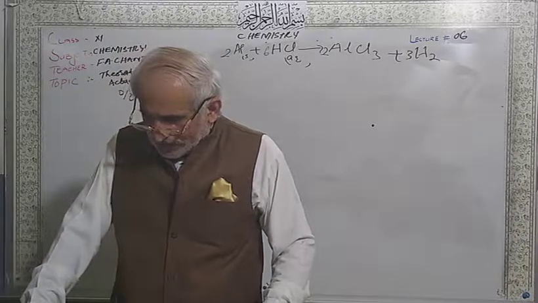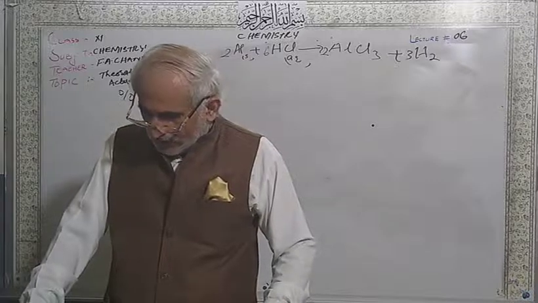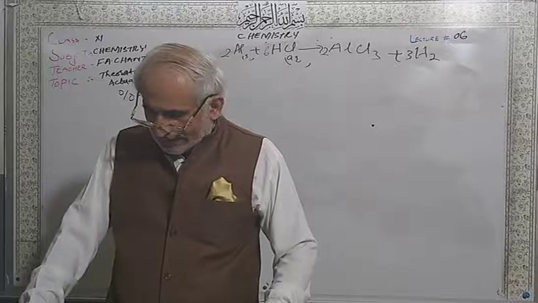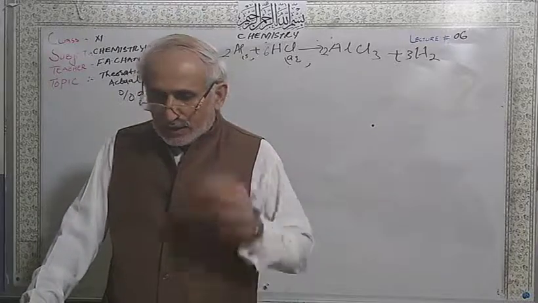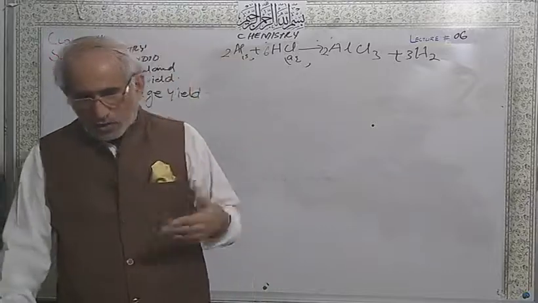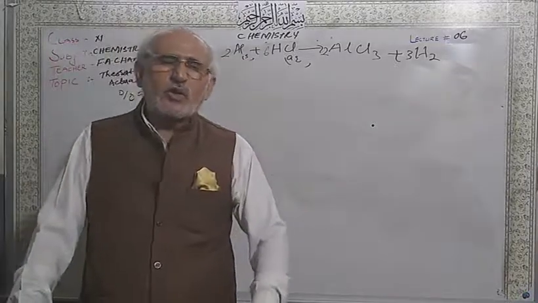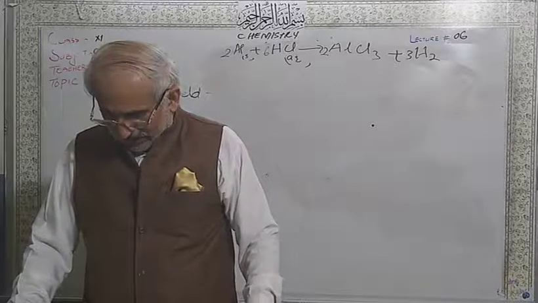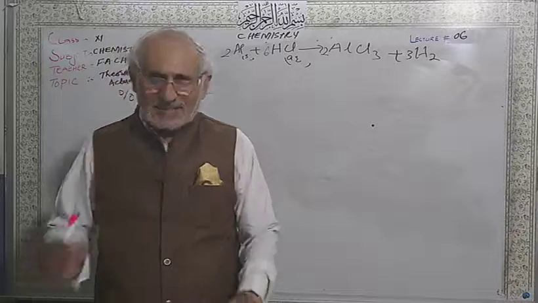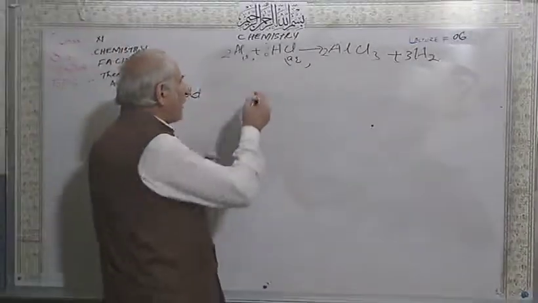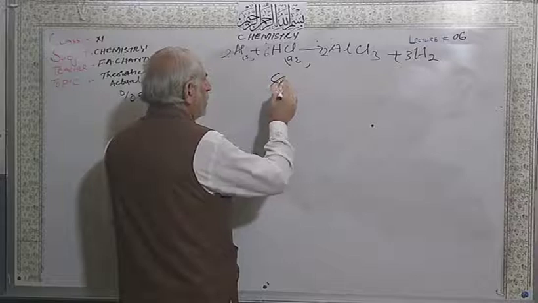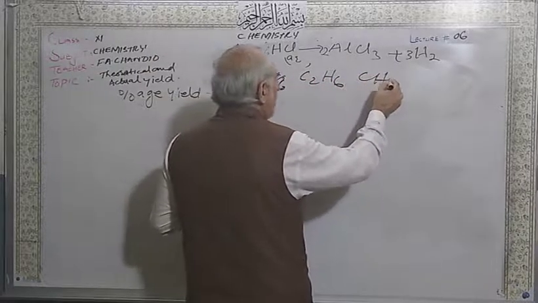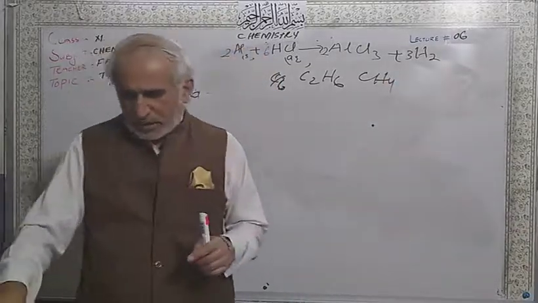Okay. Number 8. When 1 mole of each of the following is completely burned in oxygen, which will give the largest mass of carbon dioxide gas? You have to write these chemical equations, try to solve this, and the answer I am telling you is ethane. Ethane, formula is C2H6. Methane is this, and ethane is this. So the answer is ethane, students.